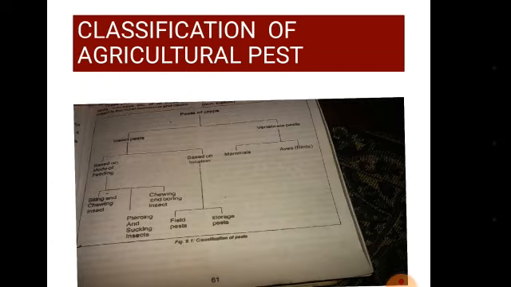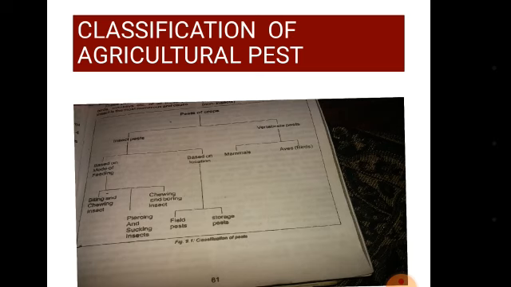On the classifications of pests, pests of crops are classified into two main groups, which are the insect pests and the vertebrate pests. The insect pests are classified into two other groups, based on their mode of feeding and based on their location. Based on mode of feeding, we have the biting and chewing insects, piercing and sucking insects, and chewing and boring insects.